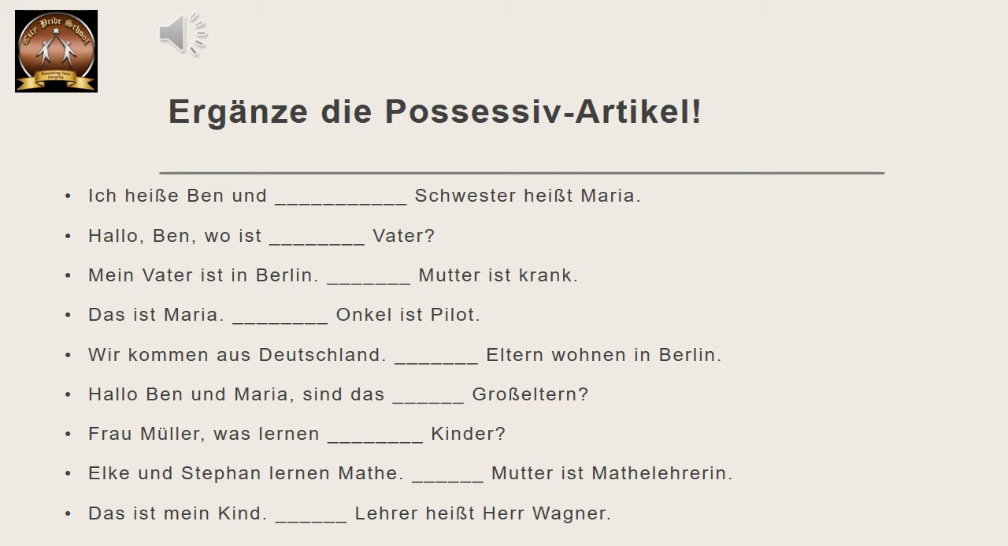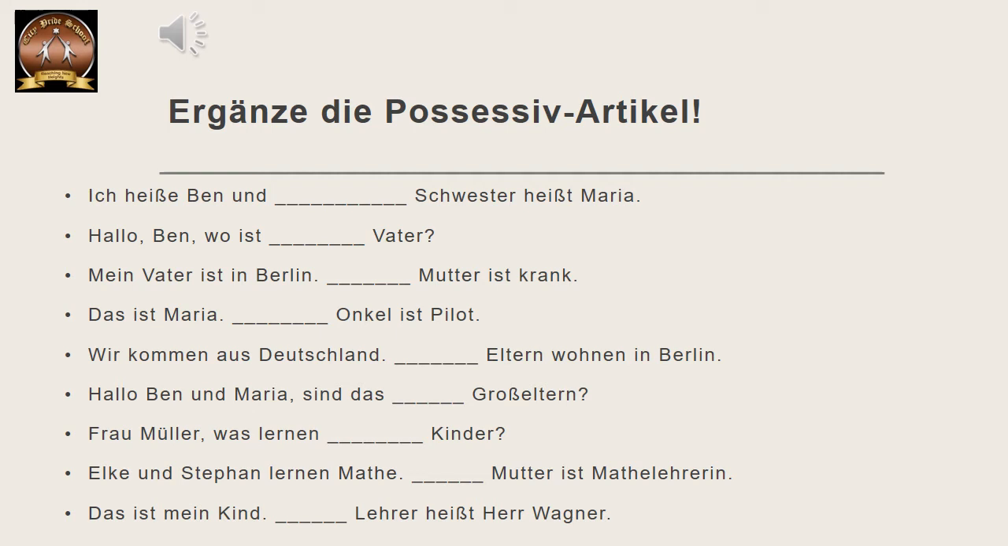Nummer 3. Mein Vater ist in Berlin. Dash Mutter ist krank. So whose Mutter? The mother. Now my father in this sentence is third person singular, masculine. So er, corresponding possessive pronoun is sein. So sein. Now we'll decide the ending. Mutter is feminine, so we'll add an extra E over there. So seine Mutter ist krank. Krank means ill. She is ill.